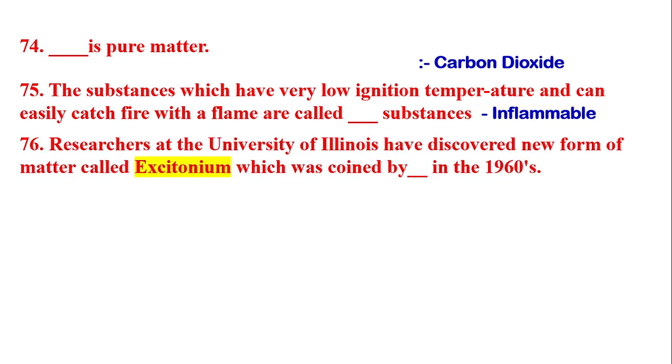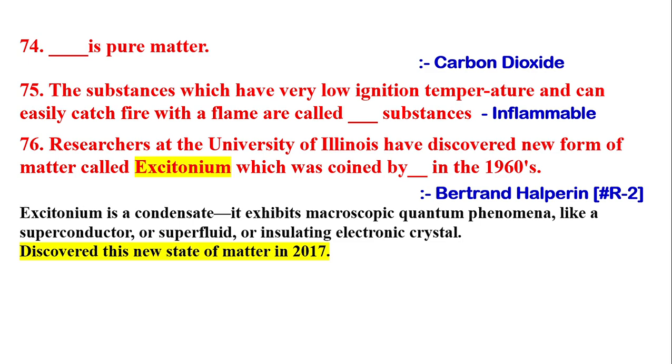Next question is, researchers at the University of Illinois have discovered a new form of matter called excitonium, which was coined by dash in 1960. Excitonium was discovered by Bertrand Halperin.